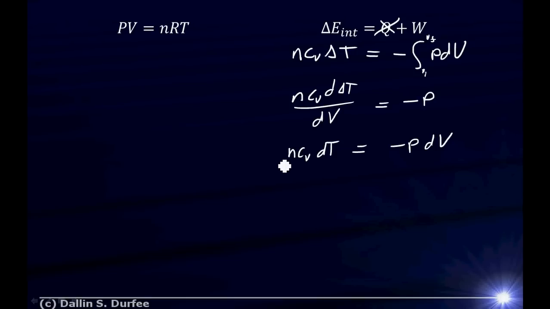Okay, but then we have a problem. We have this, but now we have things in terms of dT and dV instead of T and V. We're going to have to integrate eventually to get rid of that, but if I integrate, I get back to where I started from.